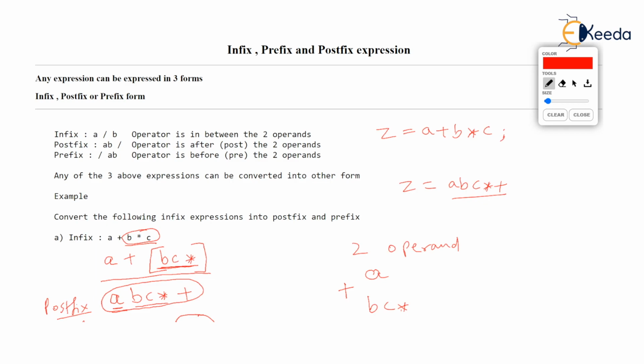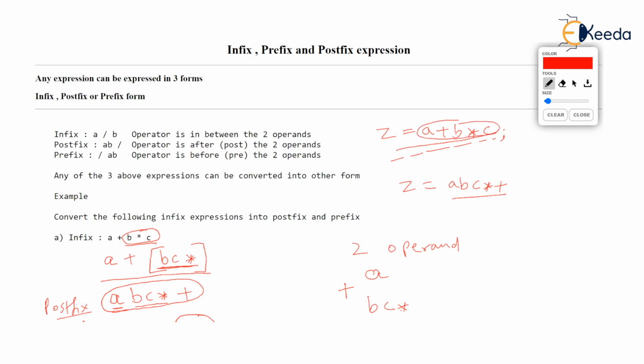Now, please try to understand that postfix expressions, or prefix for that matter, are faster to evaluate. You can evaluate a postfix expression faster than the equivalent infix expression. Let me prove it. Suppose this is the infix expression given, a plus b into c. You are asked to evaluate this. Forget about the computer. You as a person are asked to evaluate a plus b into c.